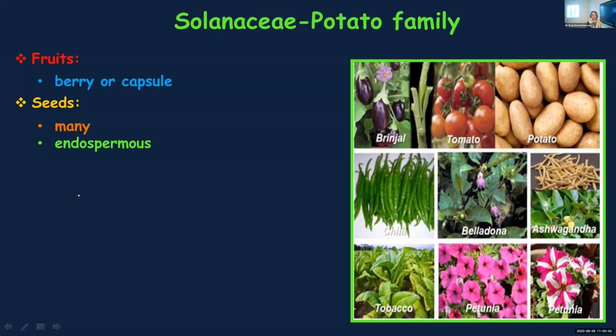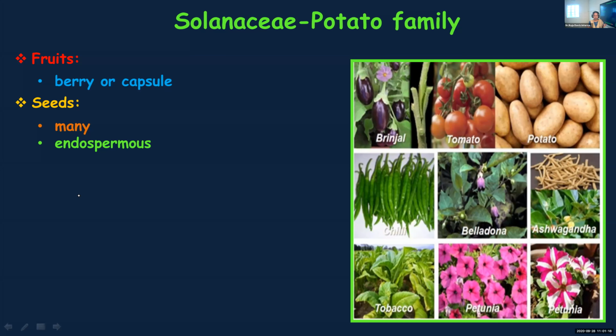But in some cases, this endosperm can be completely utilized by the growing embryo. Then you call it non-endospermous. Examples of non-endospermous seeds are pea and bean. If the endosperm is retained in the mature seed, you call it endospermous. If not, non-endospermous. Normally, in non-endospermous seeds the cotyledons will be very thin, and in endospermous seeds the cotyledons will